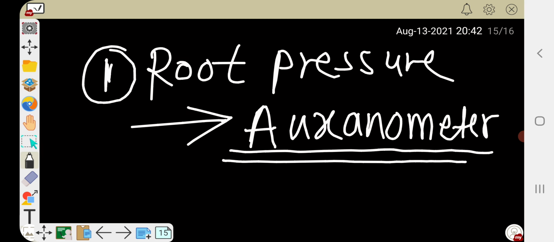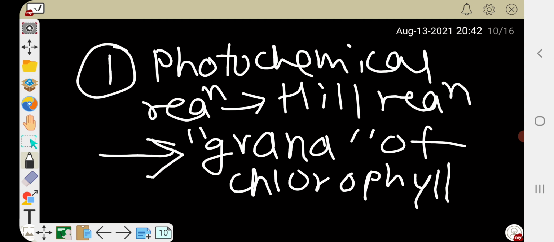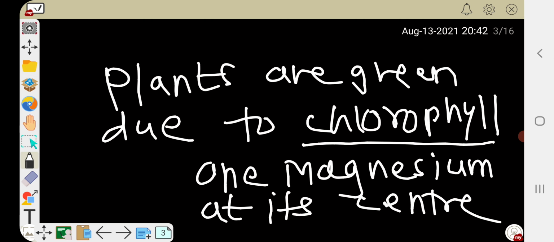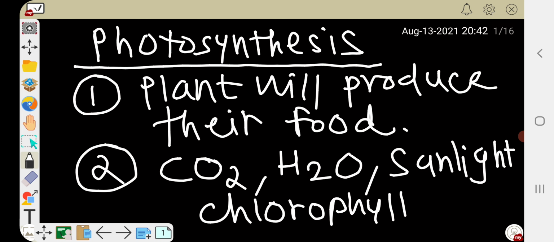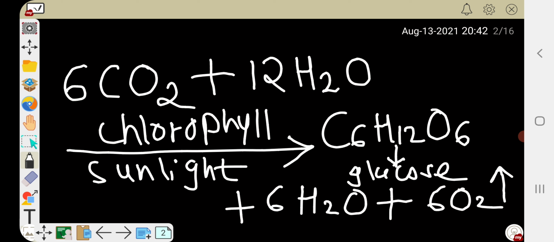So these are all the important points about the photosynthesis reaction that is happening in plants. Photosynthesis is nothing but plants producing their food. Carbon dioxide, water, sunlight and chlorophyll are essential constituents for photosynthesis to occur. Then this is the photosynthesis reaction: 6CO2 plus 12H2O gives us C6H12O6, that is glucose, plus water plus oxygen gas. And in presence of chlorophyll and sunlight, it is only possible.